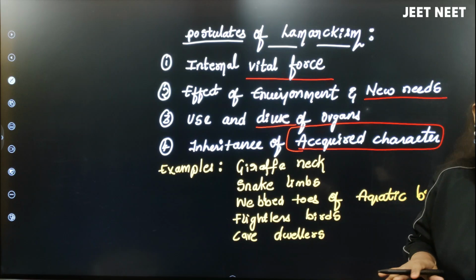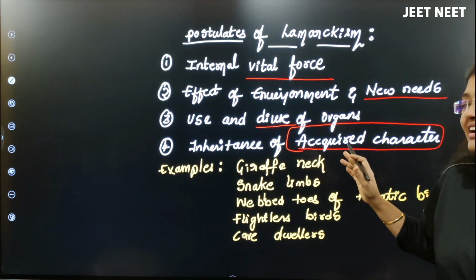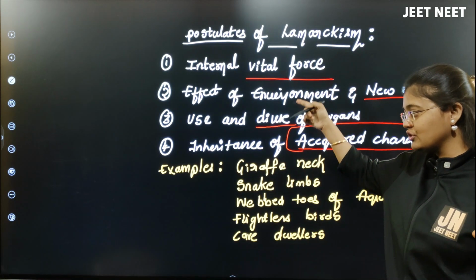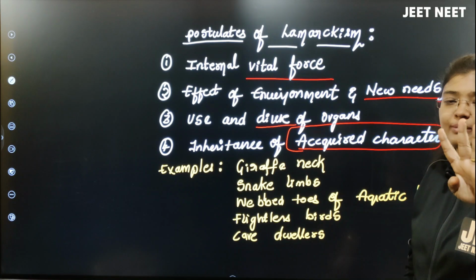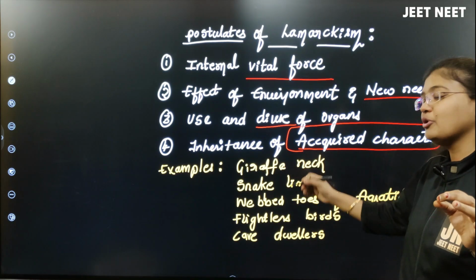Ma'am, we did not understand anything over here. Right, but I gave you all these 4 points. There are some postulates that were given by Lamarck, right? Now let me go with the examples.